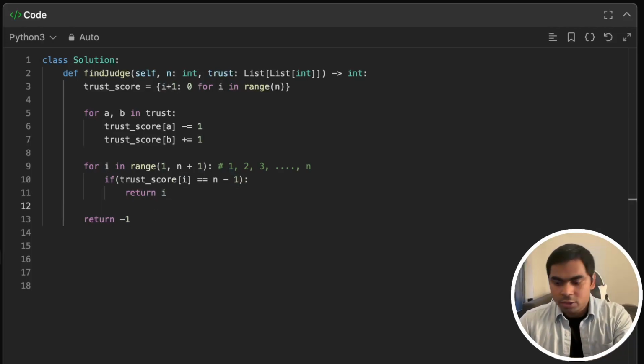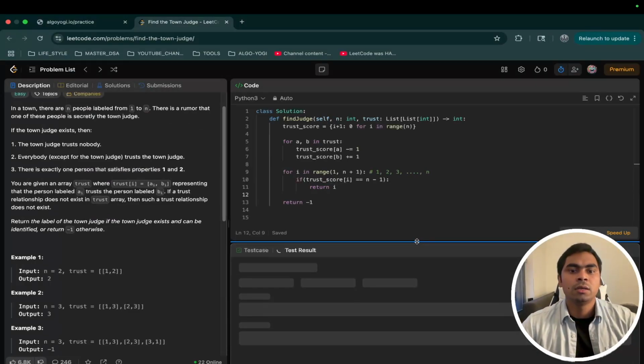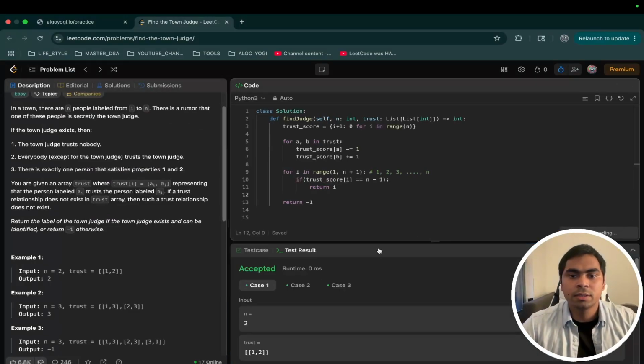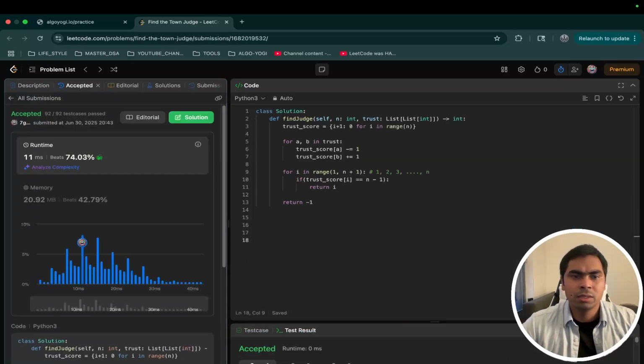Okay, so now let's zoom out and try it on our examples, test cases. Awesome, let's submit it. I think it should be pretty efficient. I think yeah, that's decent.